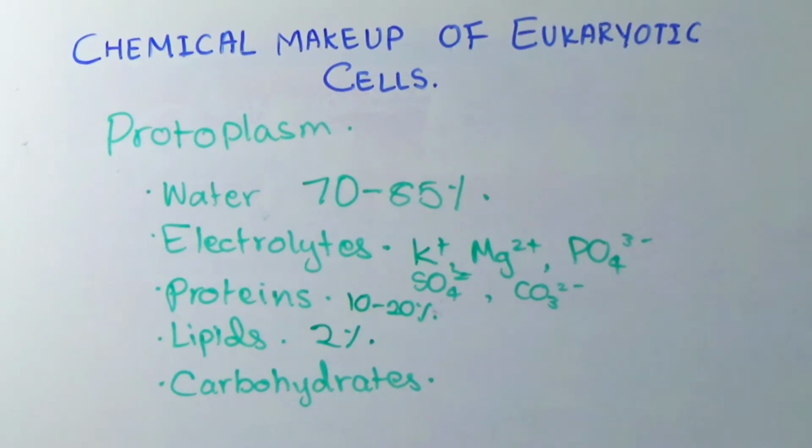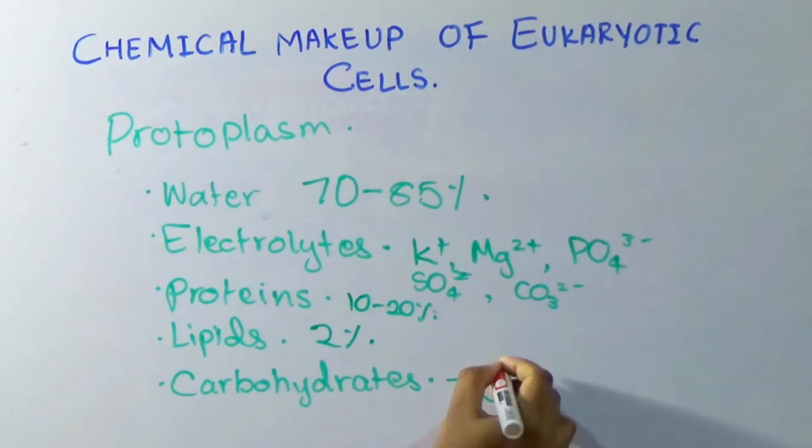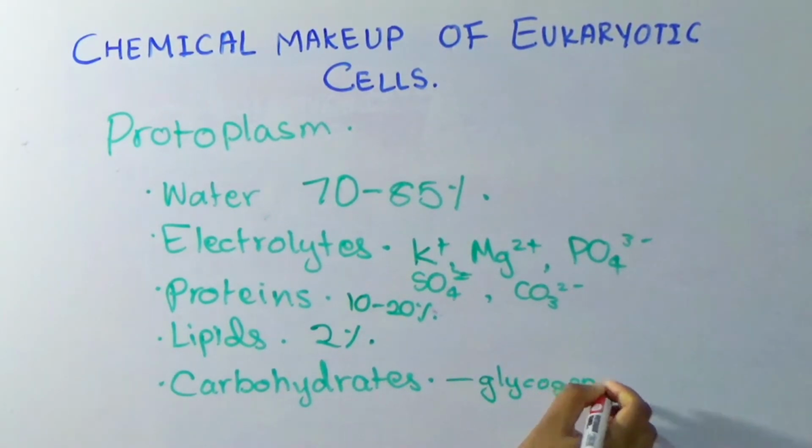And last but not least is carbohydrates. They have very little structural function, except glycoprotein molecules. But the main function of carbohydrates is the nutrition and the storage in the form of glycogen. This is an insoluble polymer which helps in storage. And also, carbohydrates are present in the form of dissolved glucose. So that means the major role of carbohydrates is to provide nutrition of the cell.